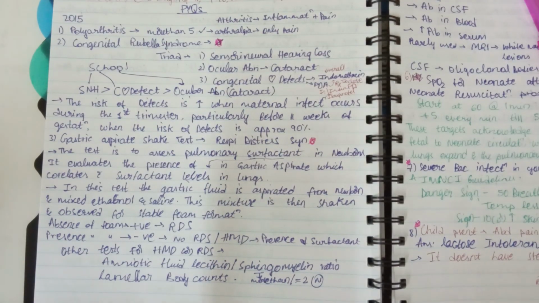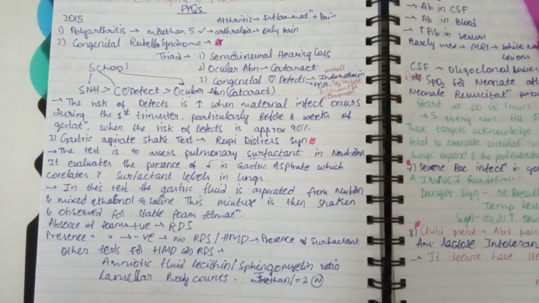And the second question is congenital rubella syndrome. They are asking about the triad. The triad of congenital rubella syndrome are sensory neural hearing loss, ocular abnormalities such as cataract, and congenital heart defects.